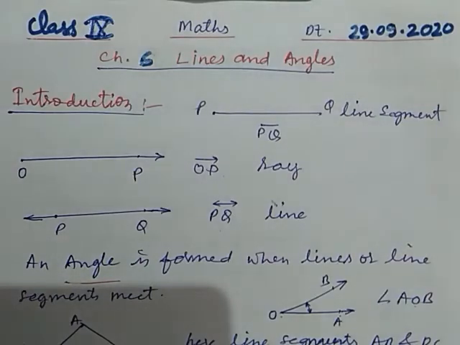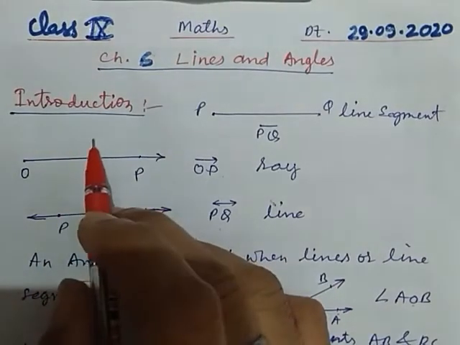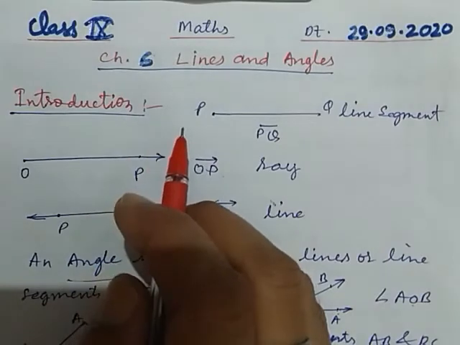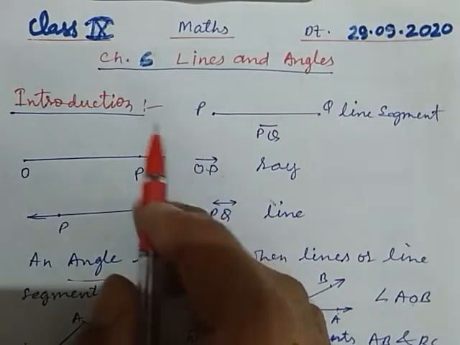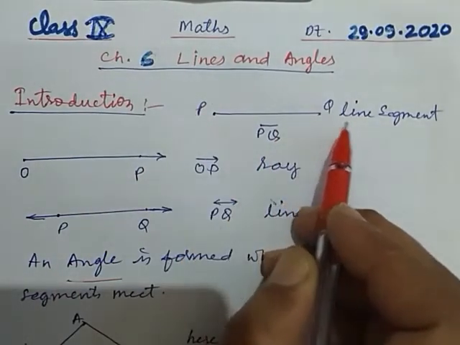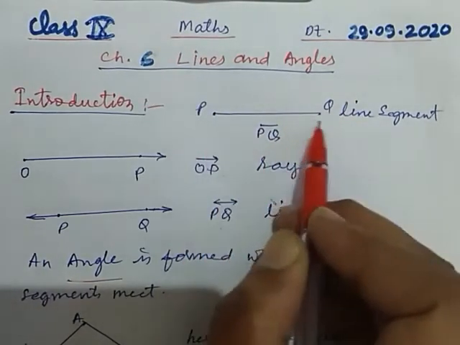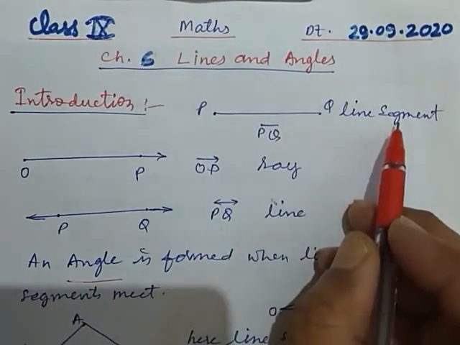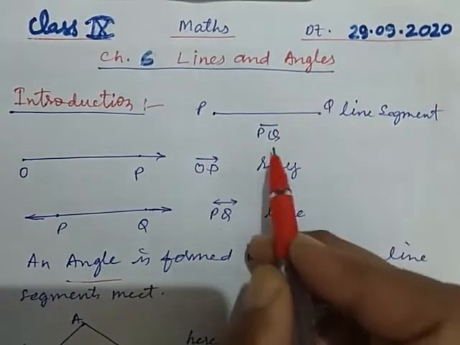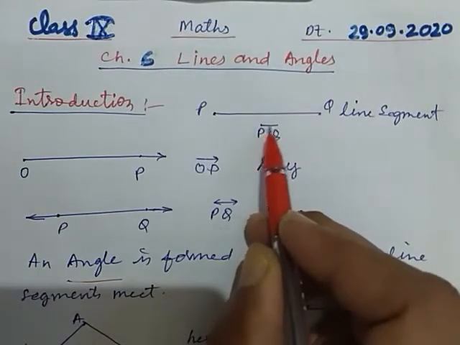Today we start a new chapter, chapter 6, lines and angles. Now we learn the introduction of lines and angles, then we learn further things. Here PQ is a line segment. It has a fixed length. A line segment has a fixed length, and we denote this by the symbol PQ with a line segment.